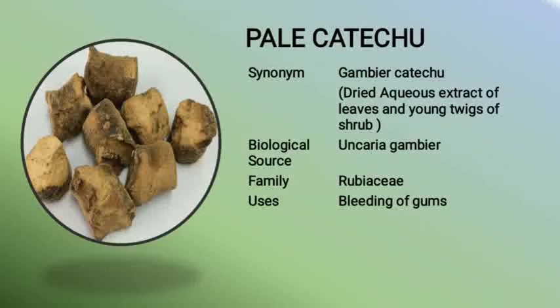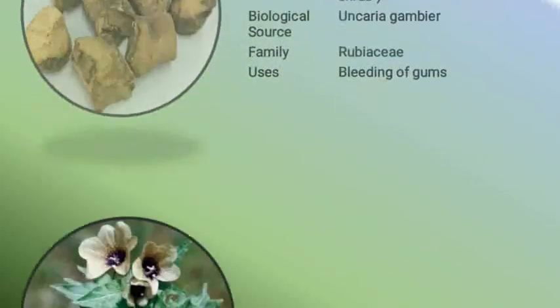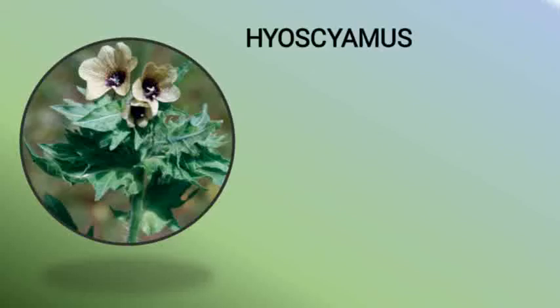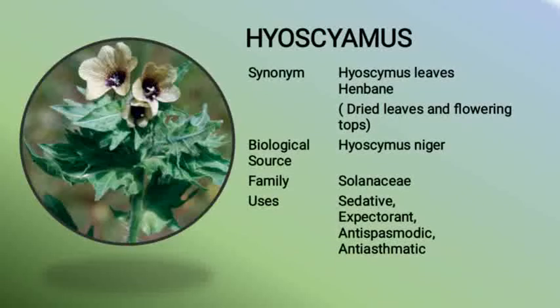Moving further to the drugs which are acting on central nervous system. So yes students, can you identify this drug? This is the image of hyoscyamus, and its synonyms are hyoscyamus herb, hyoscyamus leaves or henbane.